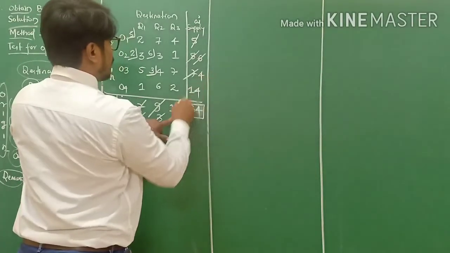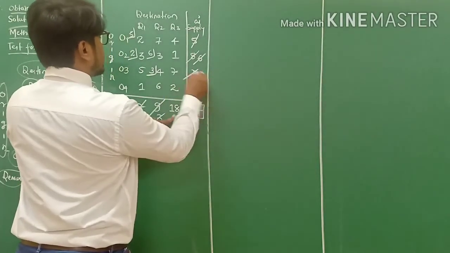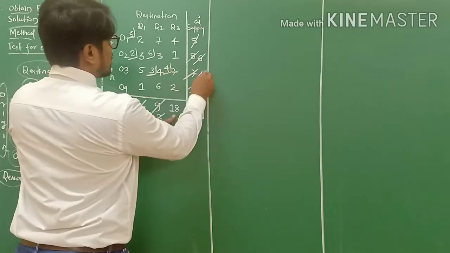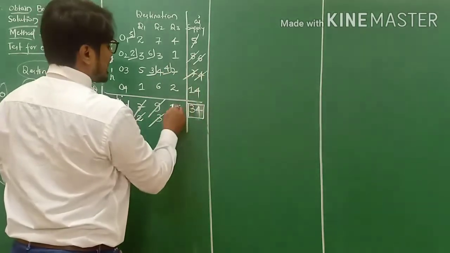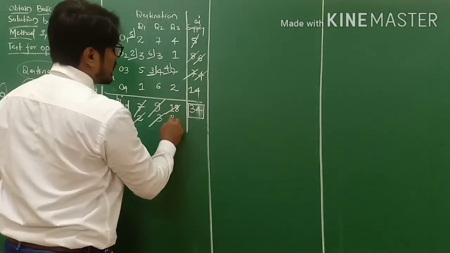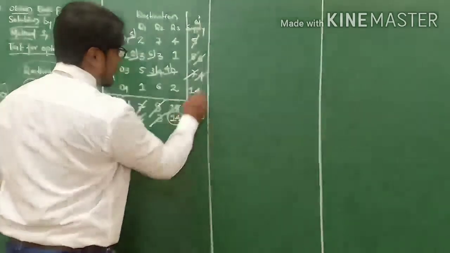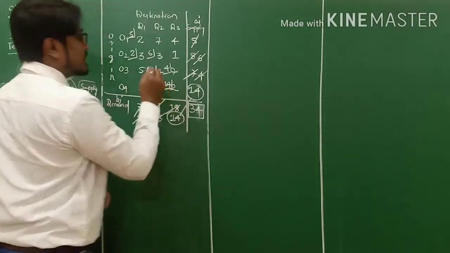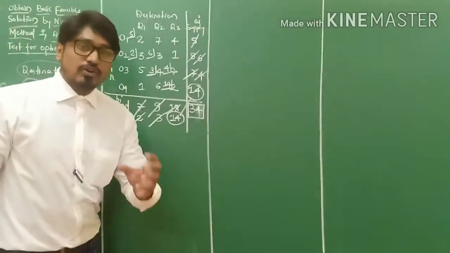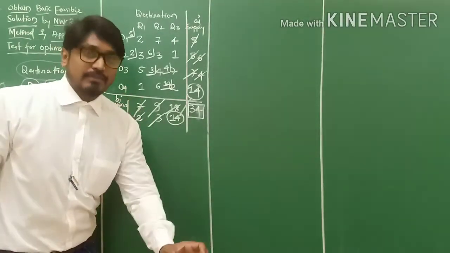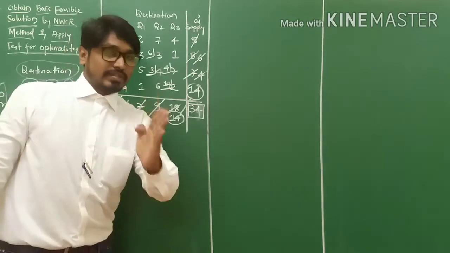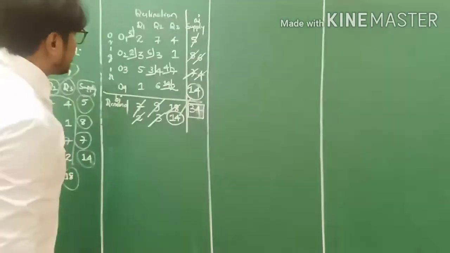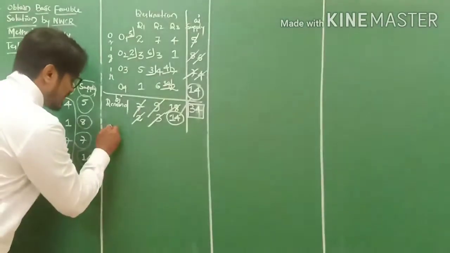Remaining 4. 4 and 18. I allocate 4. Cancel 4 in 18. 18 minus 4 equals 14. See, 14 and 14 balance, and allocate 14. So these are the northwest corner rule steps, my friends. Very important for the theoretical aspect also. Fine.